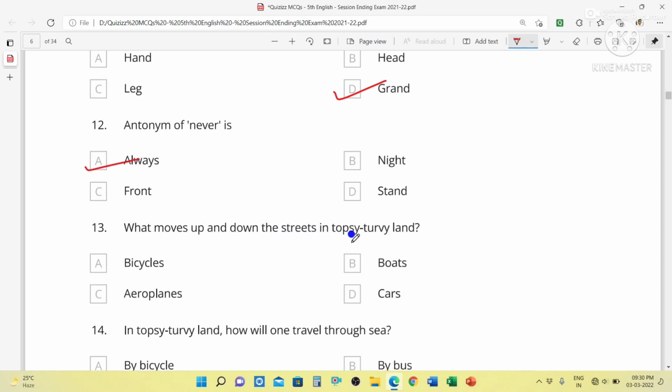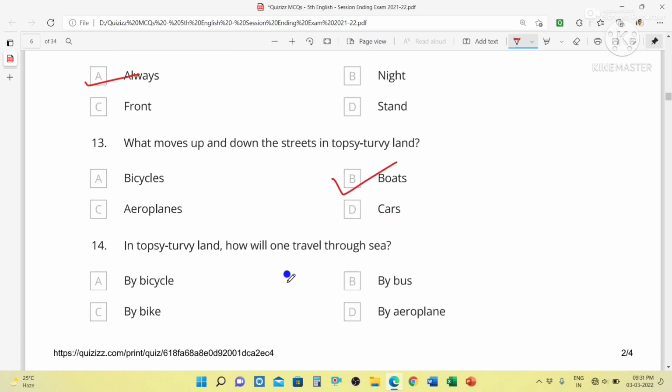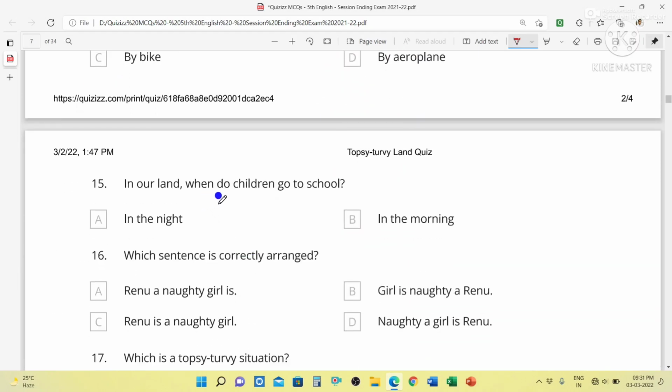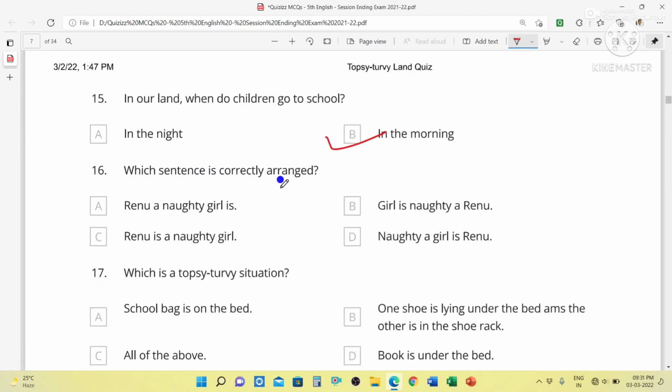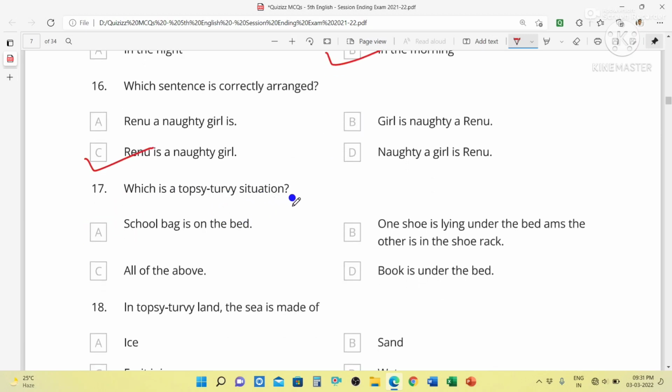What moves up and down the streets in topsy-turvy land? That is boats, because boats travel on the roads in topsy-turvy land. Question number 14. In topsy-turvy land, how will one travel through sea? In topsy-turvy land, people have to travel through sea by using bus. In our land, when do children go to school? In the morning. Which sentence is correctly arranged? Renu is a nuttigal. Which is a topsy-turvy situation?